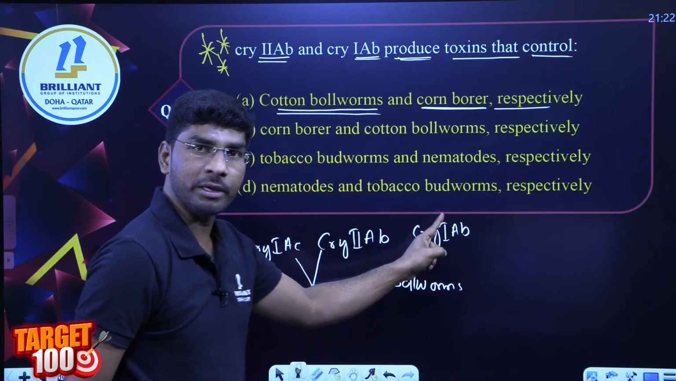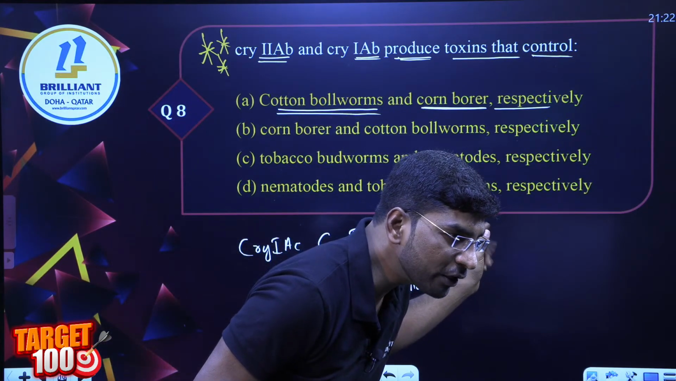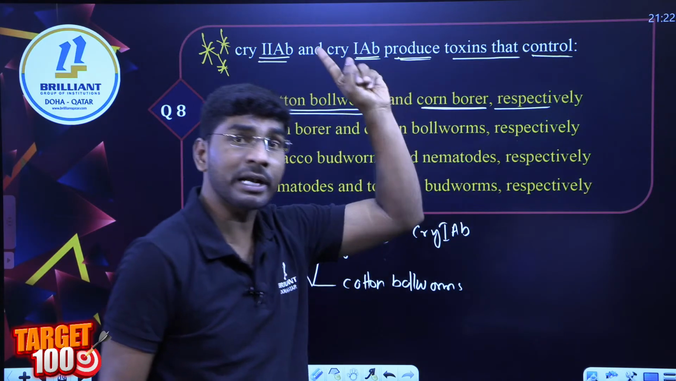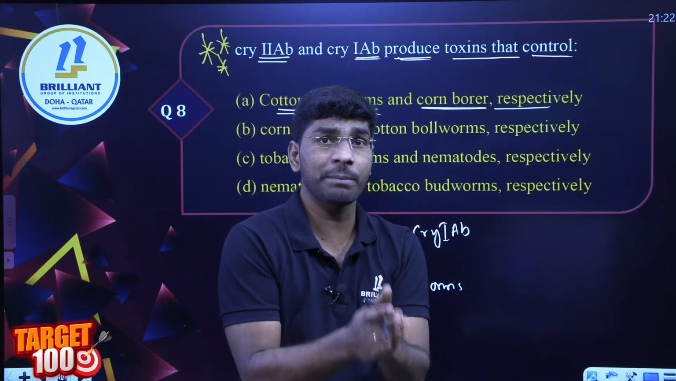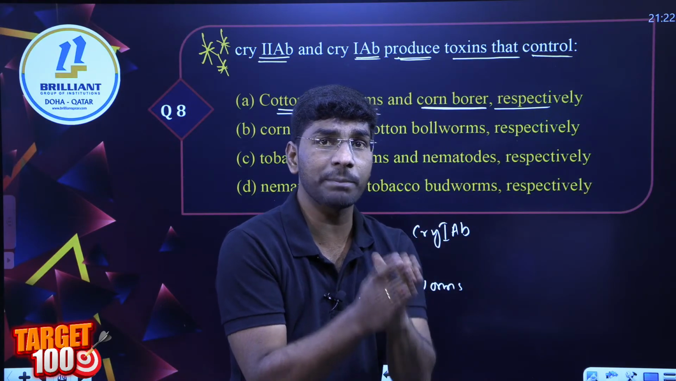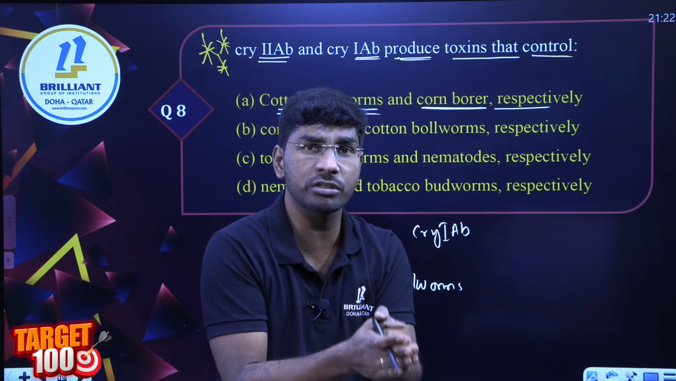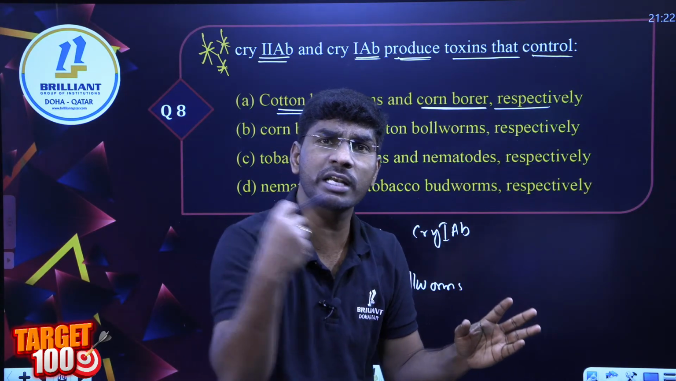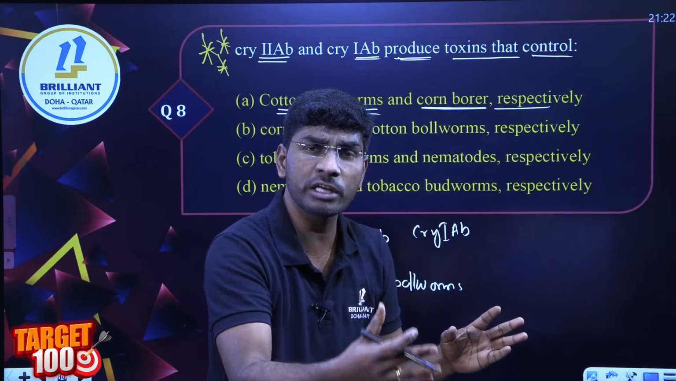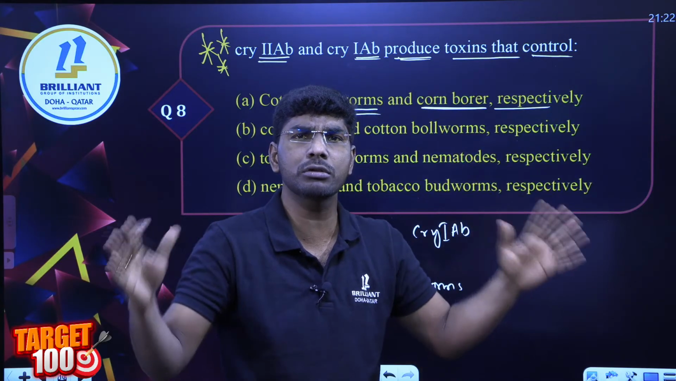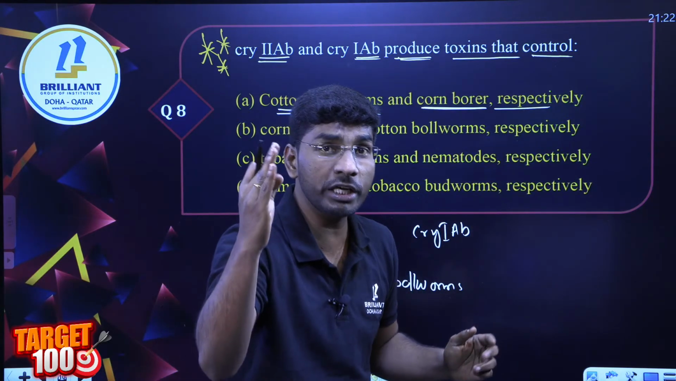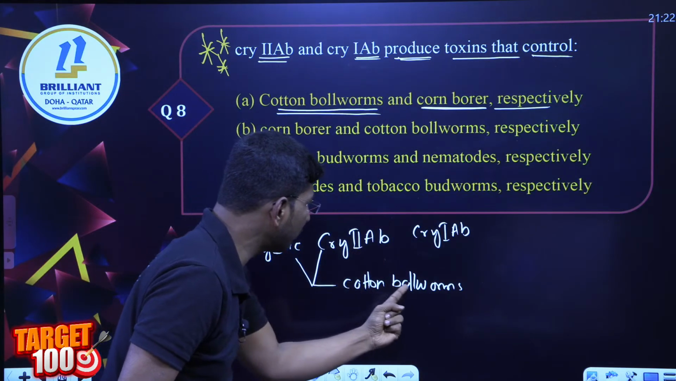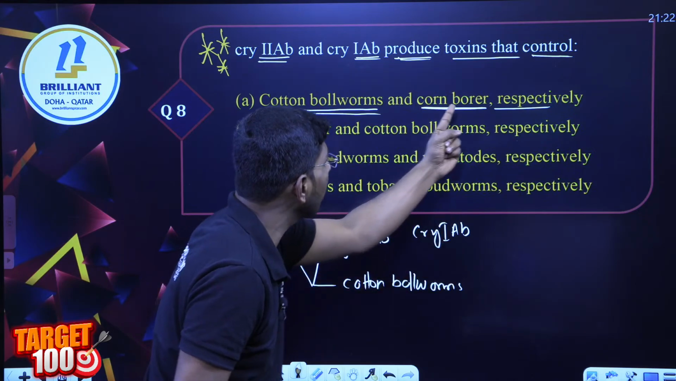This is cry 1AB. Is it true or not? How many of you are correct? Cry gene, biotechnology applications chapter, cry protein, Bacillus thuringiensis, toxic protein genes that attack different types of pests. Everything you should know perfectly, my dear students. So there are 3 genes: cry 1AC and cry 2AB on cotton bollworm, cry 1AB on corn borer.